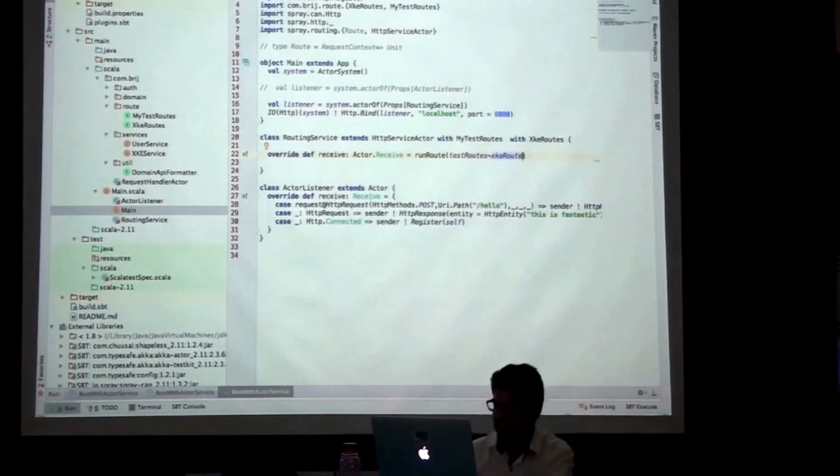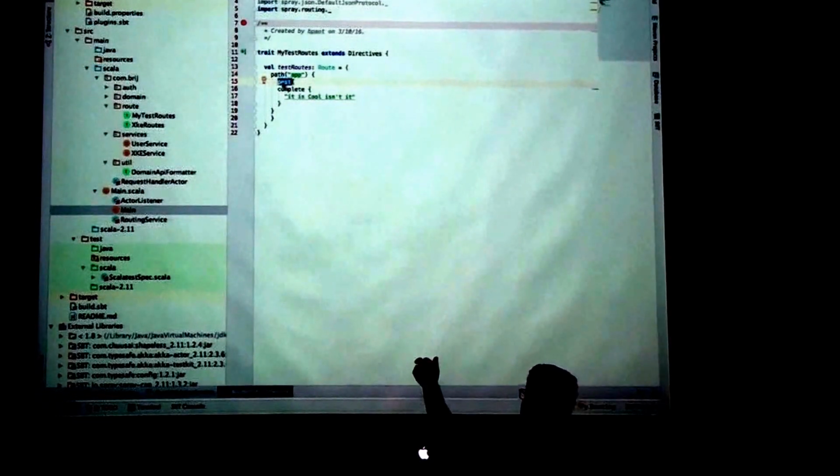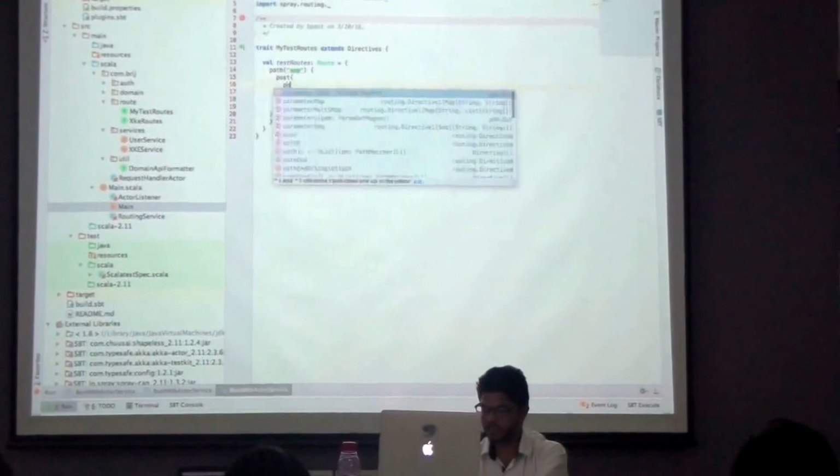Okay, I made some changes down here. Here I'm just using the post directive. What it will do is take any request and find out if it has the POST method in it, and it will handle it here. So any request which is POST and slash app will be handled here, and it is quite possible that you have multiple POST requests but with different routes.